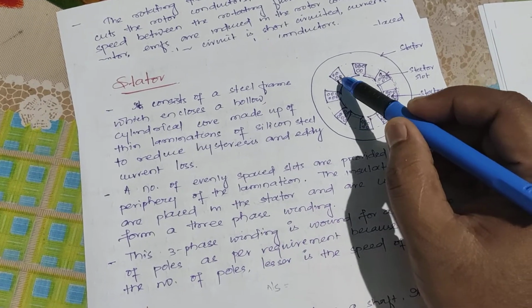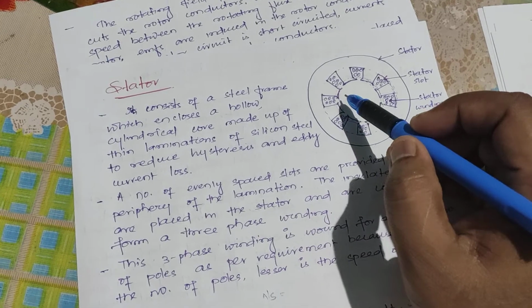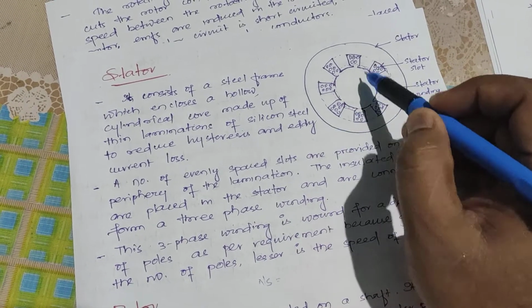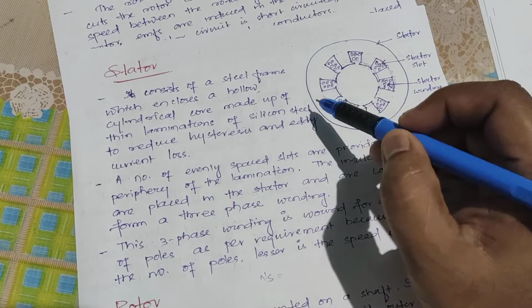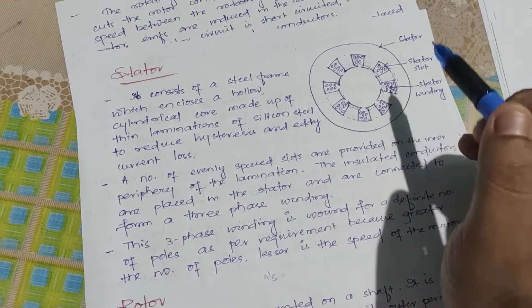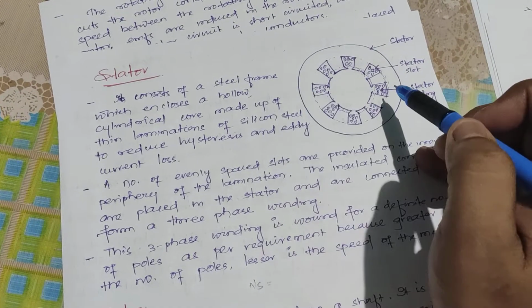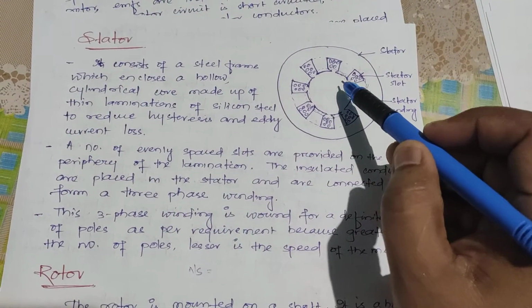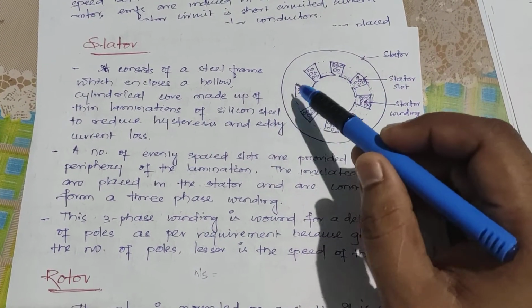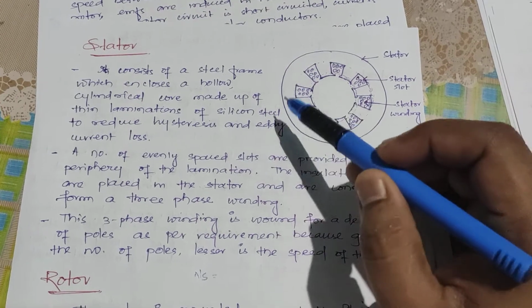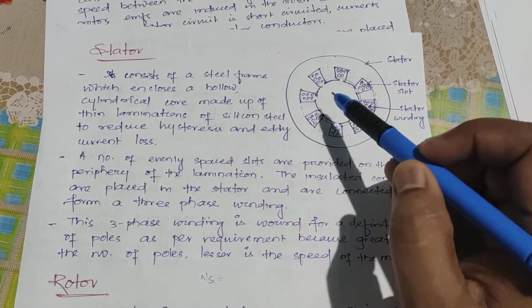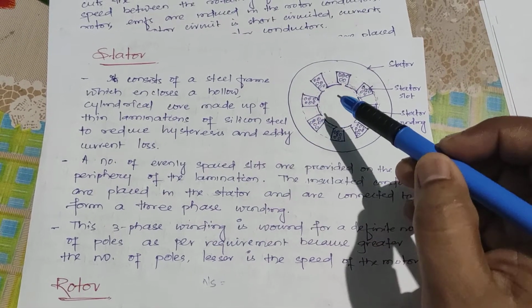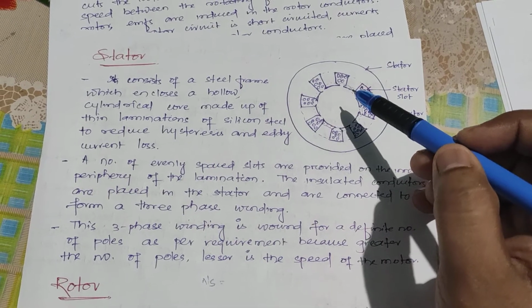Why? Because the alternating supply which we are giving is continuously changing its value from positive to negative, negative to positive, in three different phases at different intervals. So accordingly the polarity of the poles will also change, and the current direction or the flux direction will also change continuously.